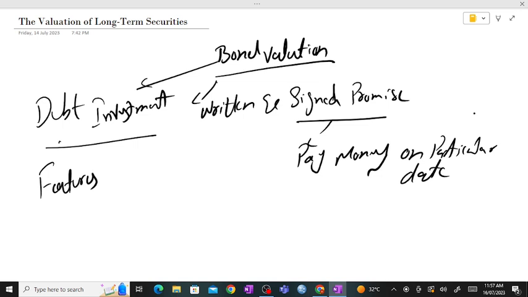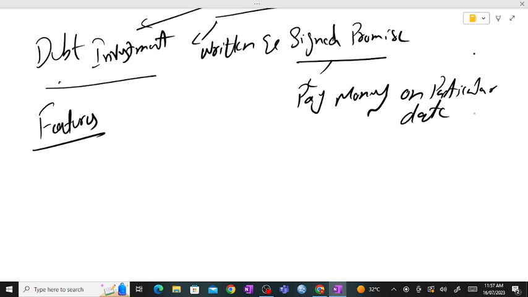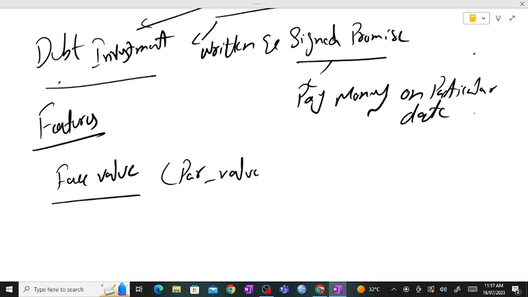If we talk about some of its features, we have different terms just to understand bonds. Number one is face value. Face value, we normally say it's the par value. This is the actual amount written on the bond.